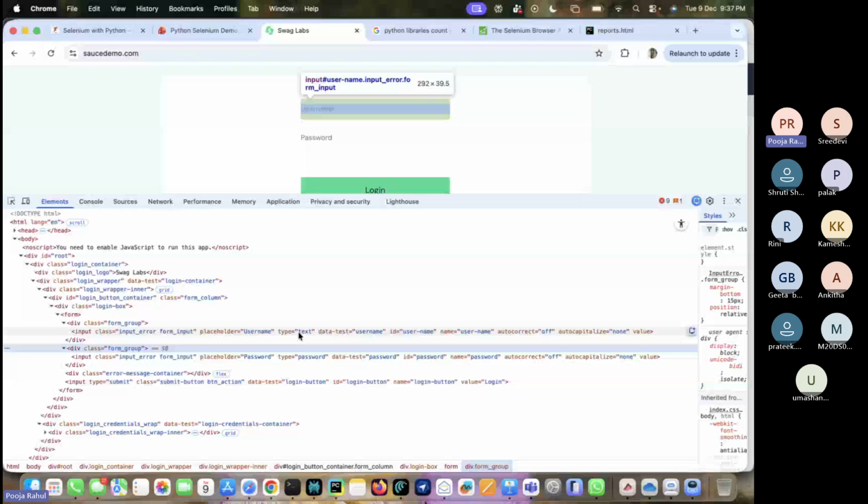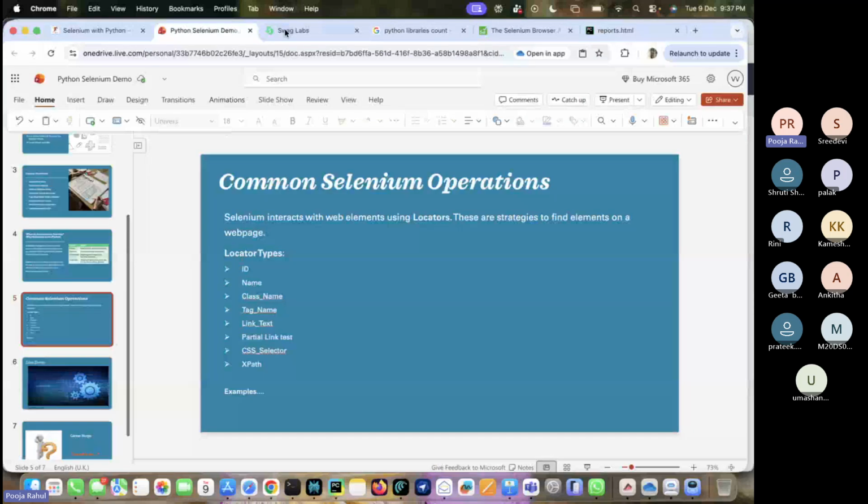I'll just show you this. If you see, this is nothing but the ID inside Selenium. See, this is the ID, this is the ID, and this is the ID value. After that, we are going to talk about name also, right? Here, if you see, this is the name and name value. In the same way, we have class name, right? Here, if you see class, this one is the class name and that value. After that, we have tag name, right? As I mentioned here, this is the tag name input.